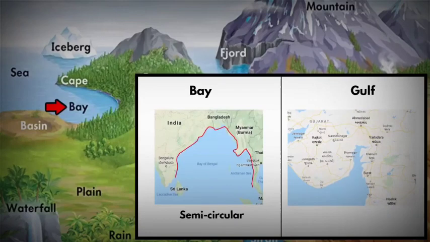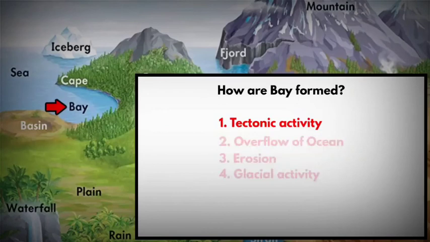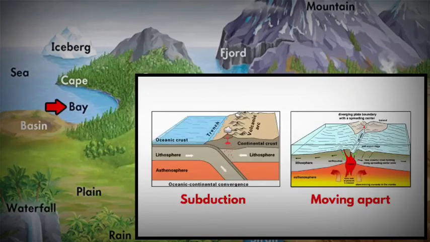If you look at the landmass around the Bay of Bengal, it is semicircular in shape. On the other hand, if you look at the Gulf of Khambat, the sea or ocean water goes deep inside the landmass. That means a gulf has a deep inlet of the sea or ocean. Bays form in many ways. One of them is plate tectonics. The process of continents drifting together and drifting apart causes the formation of many large bays.